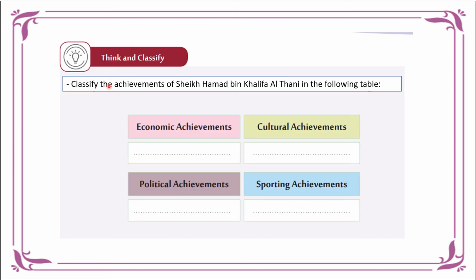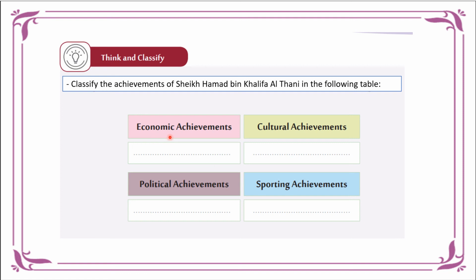Next, let's go to think and classify. How do we classify or categorize the achievements of Sheikh Hamad bin Khalifa Al Thani? We have four classifications: economic achievements, cultural achievements, political, and sporting achievements. You can go back to the previous slides, you can pause the video and rewind if you need to know the answers.